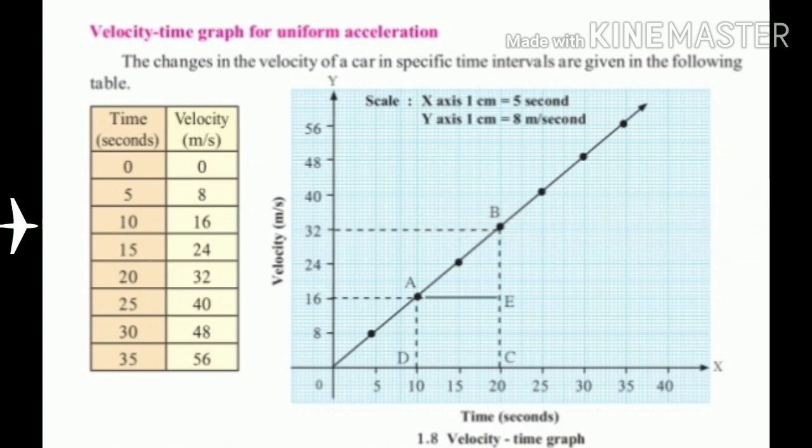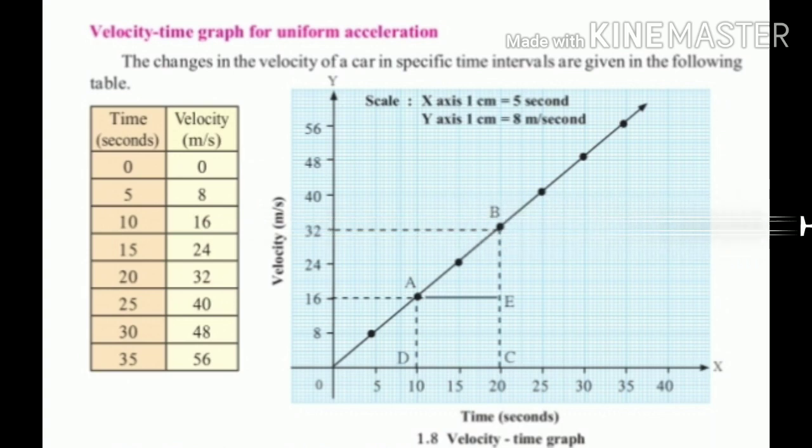How much does the velocity change every 5 minutes? The answer is, for every 5 minutes, the velocity changes by 8 meter per second. Second one: for all uniformly accelerated motions, is the velocity-time graph a straight line? Yes. For non-uniformly accelerated motions, the velocity-time graph may have any shape depending on how the acceleration changes with